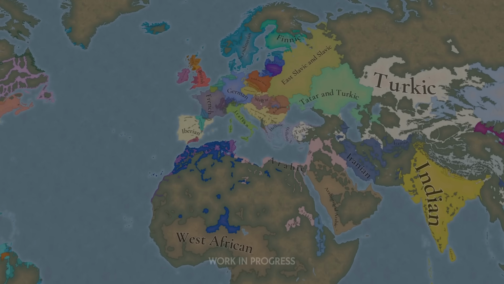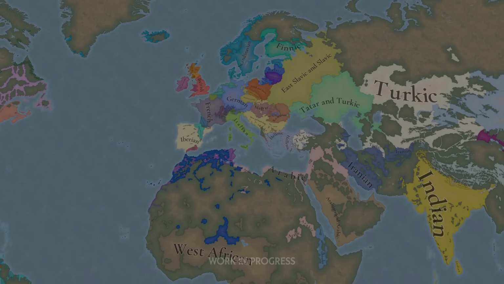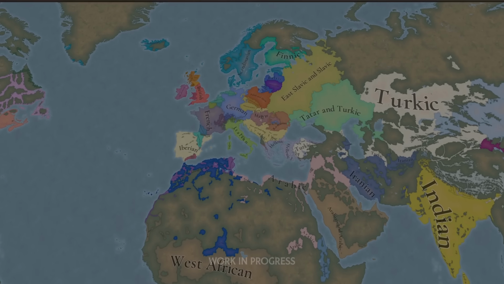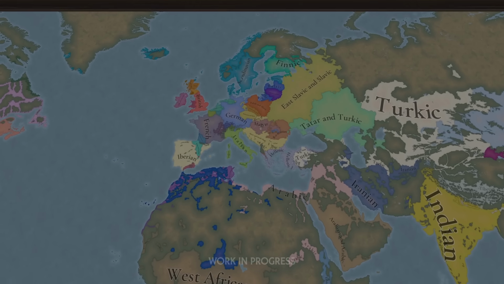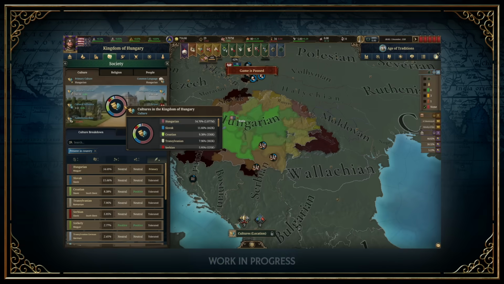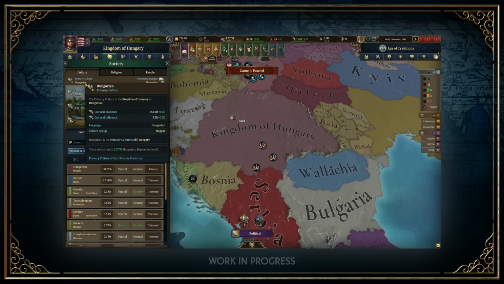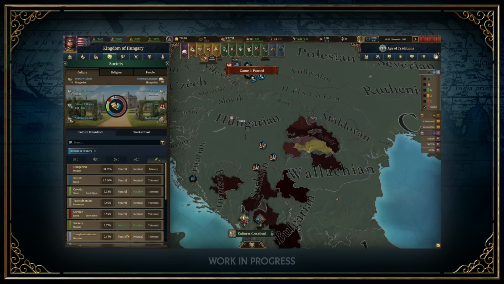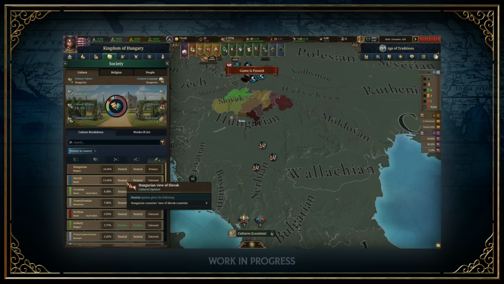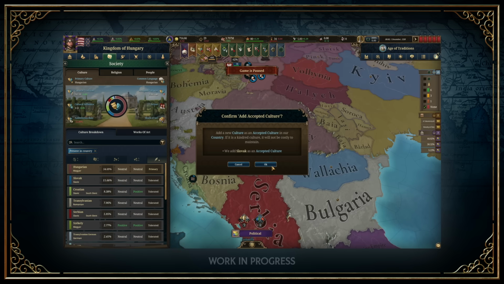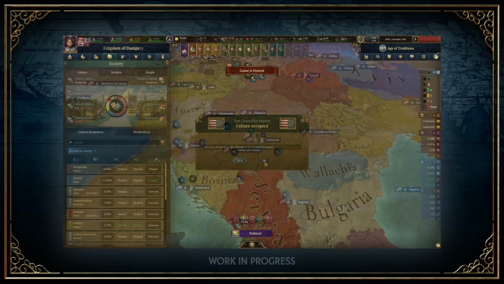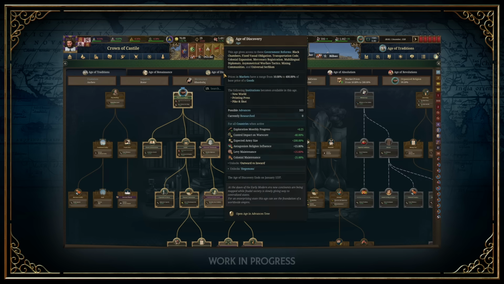Similar to religions, cultures are organized into cultural groups that have some sort of shared identity with each other, which provide nations with small opinion boosts. A country has a primary culture, but can also elevate other cultures to be tolerated or accepted if that culture has a neutral or positive opinion with the primary culture in your nation, and there are enough pops of that culture represented in the nation. Cultures themselves also hold opinions of others, ranging from enemies to kindred spirits, which will affect national integration.